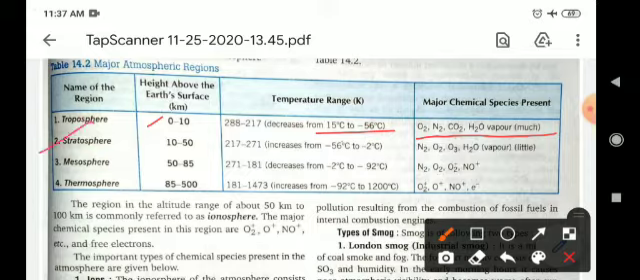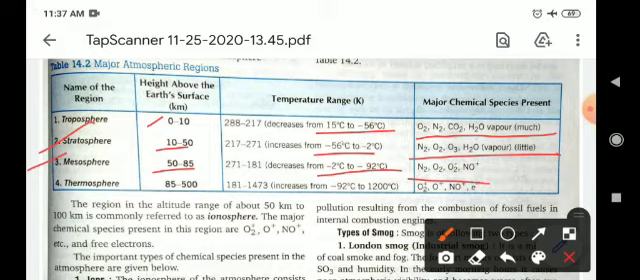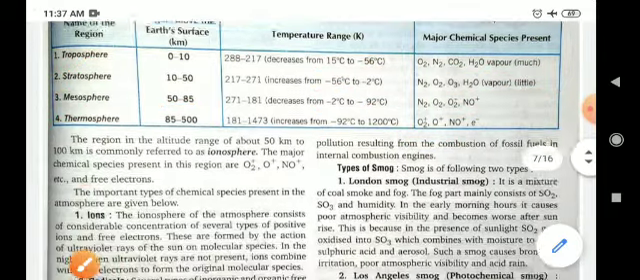Stratosphere ranges from 10 to 50 kilometers and the temperature is minus 56 to minus 2 degrees centigrade, and these types of gases will be present. Mesosphere ranges from 50 to 85 kilometers and the temperature is minus 2 to minus 92 degrees centigrade. Thermosphere extends from 85 to 500 kilometers, temperature minus 90 to 1200 degrees centigrade, and ion gases will be present in this sphere. So these are the basic major atmospheric regions.